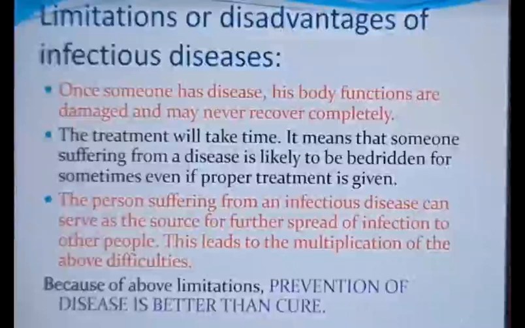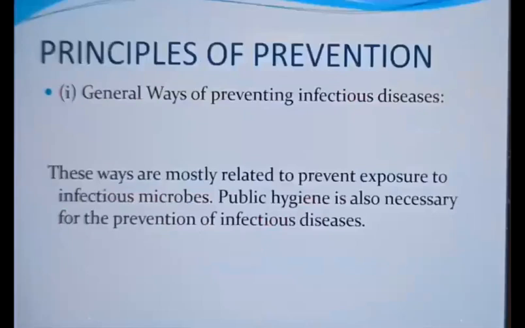Now we go over to our next topic, that is, how do we prevent it? What are the methods of prevention? There are two methods for prevention. First one is a general way of preventing the infectious disease, and another one is a specific way. First, let us go back to our general ways. What are the general ways?